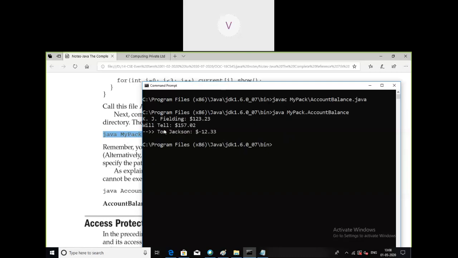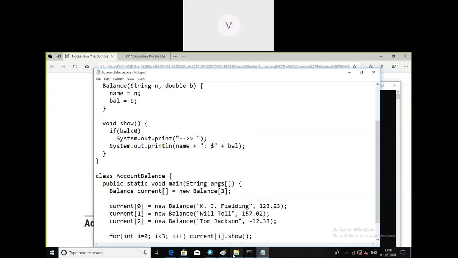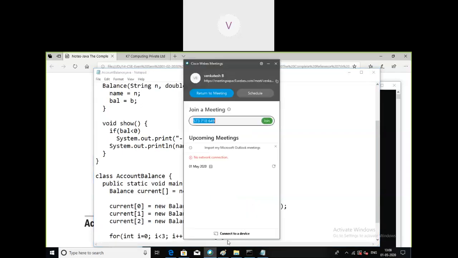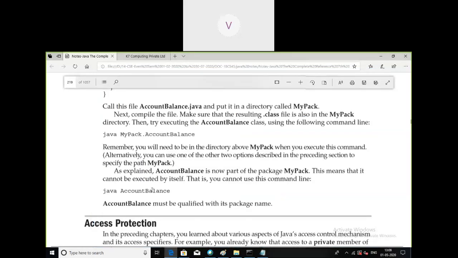So basically what we have to concentrate on in this output, you can trace it. It is simple code, but what we are concentrating on here is the package implementation. The user has created his own folder, his own package, and you can compile the programs present in your own package and store your .class files in the package itself. This was the simple method followed for creating packages. I hope you have understood the creation of packages.